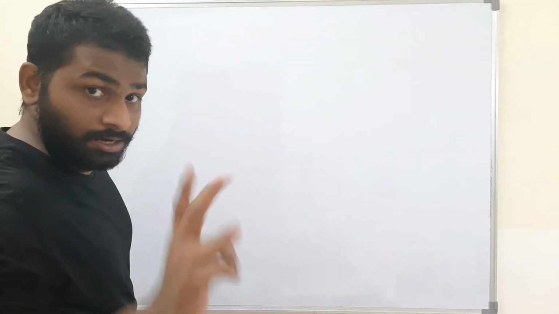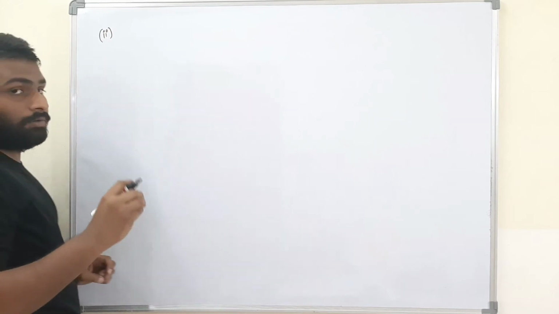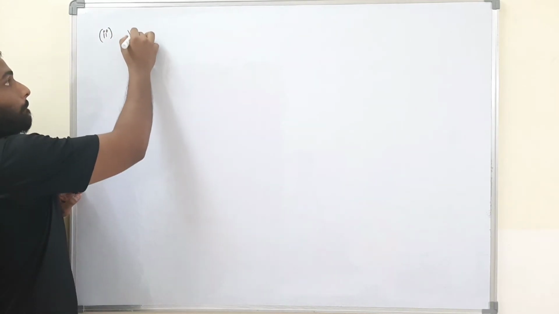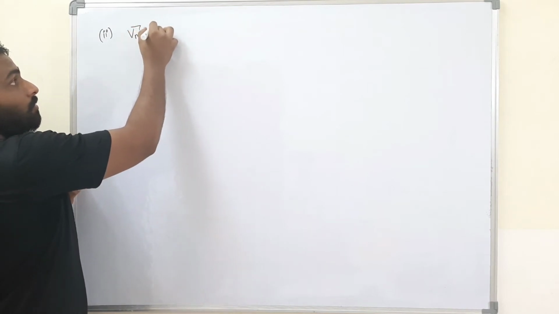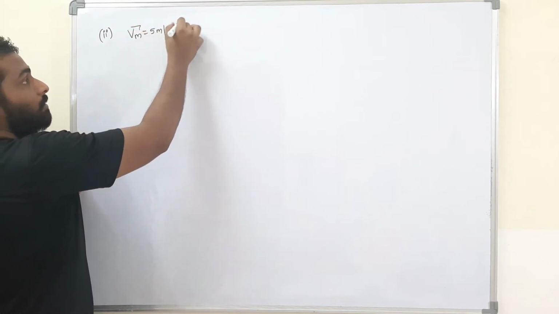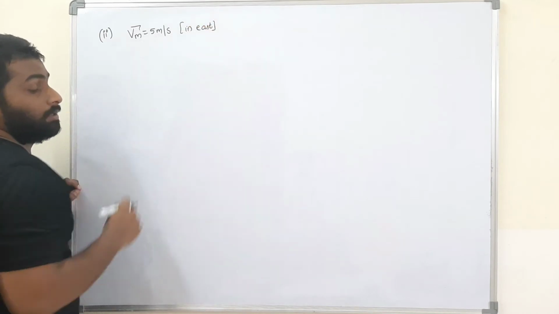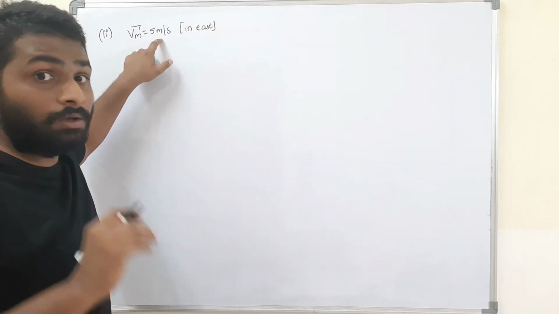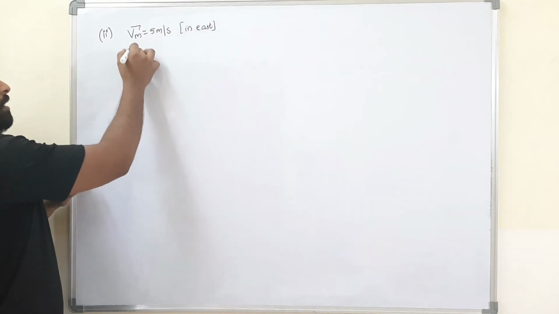Okay, now we'll see the second question. It's a very important question. See here. The velocity of man is equal to 5 meters per second in the east direction. The velocity of man is how much? 5 meters per second in the east direction. And now he feels.